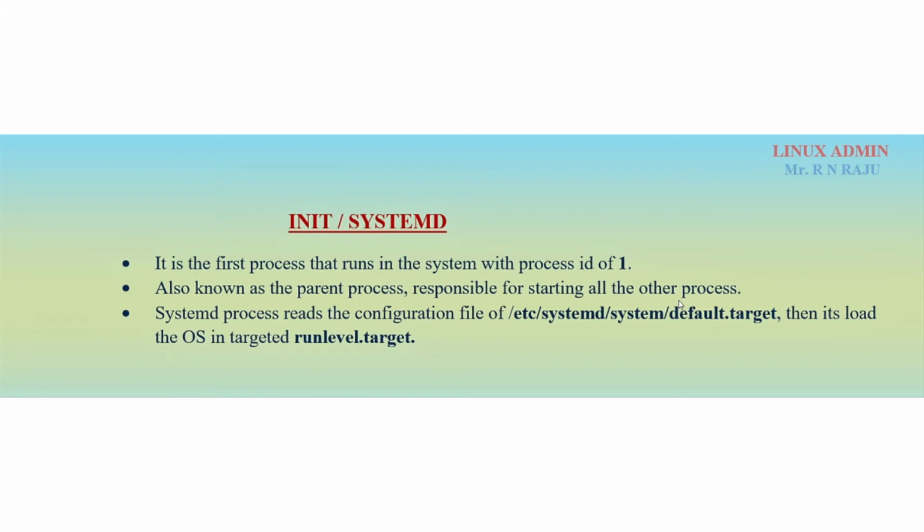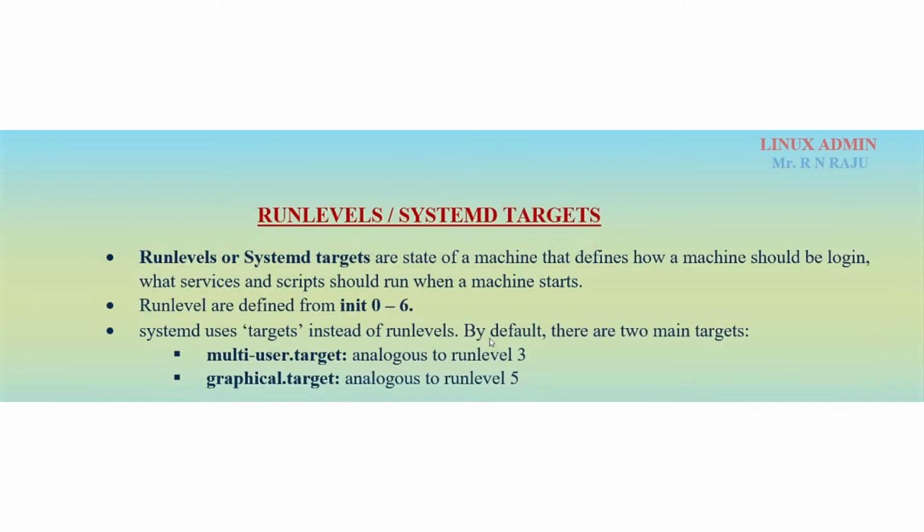So actually we have one configuration file, /etc/systemd/system/default.target. Okay, so this is default.target. In that case, the default run levels are here only, and by default the run levels are here, 3 and 5. So the main run levels in the Linux operating system are either run level 3 or run level 5 only.